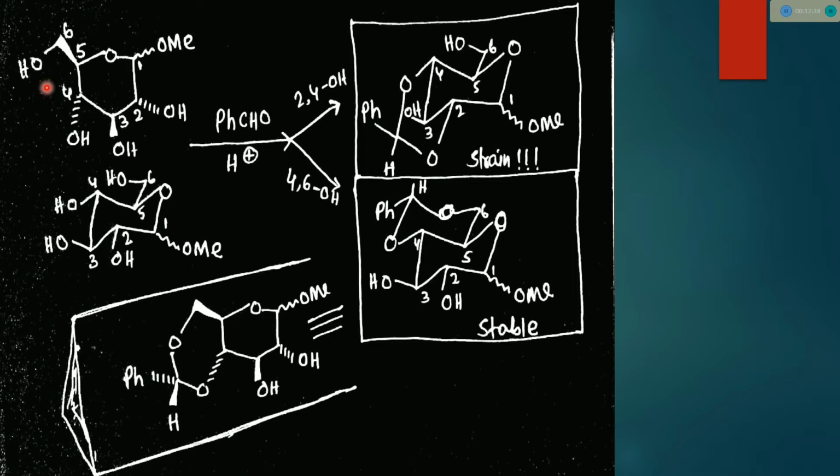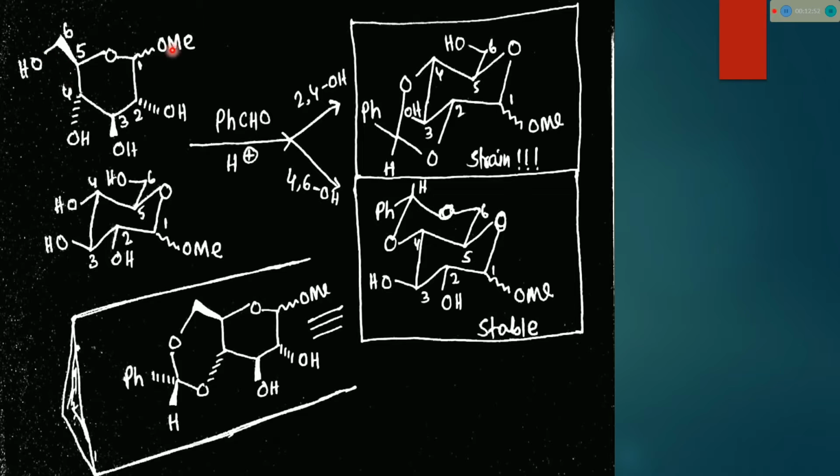But we cannot say this OH and this OH are completely trans. It is below, this bond is above, and this bond is planar. So this OH and this OH are somewhat closer to each other. This bond is above, not the OH bond, and this OH is in plane.